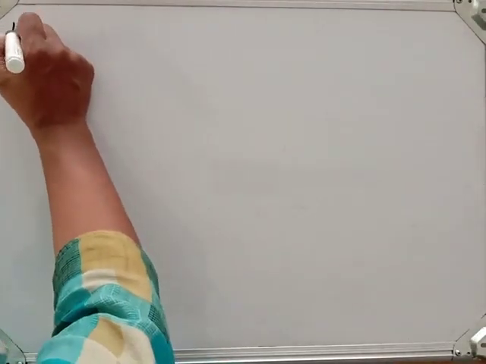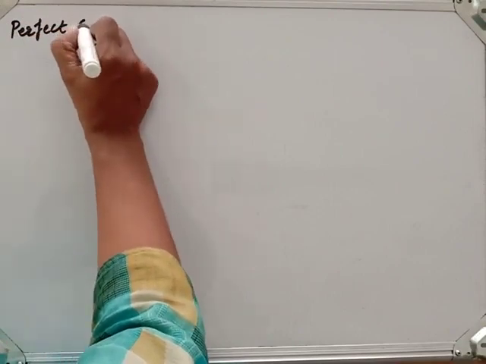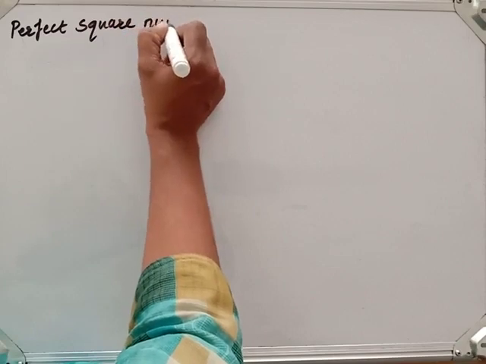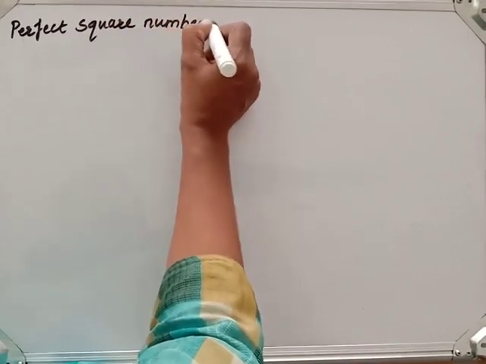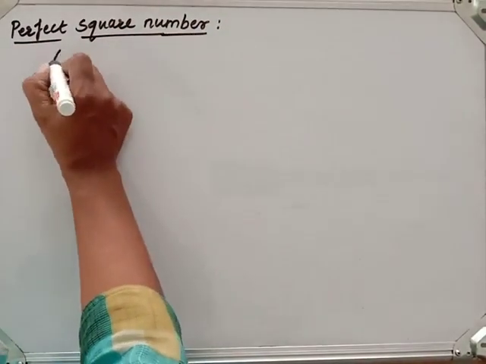So the first definition is of a perfect square number. Now what does it say?